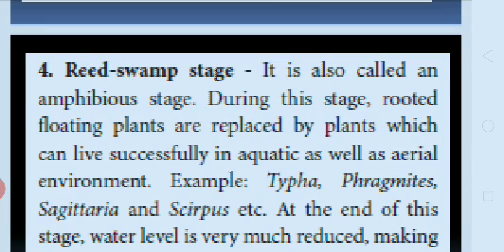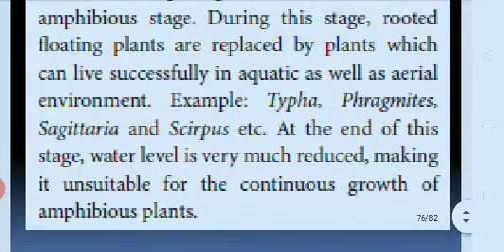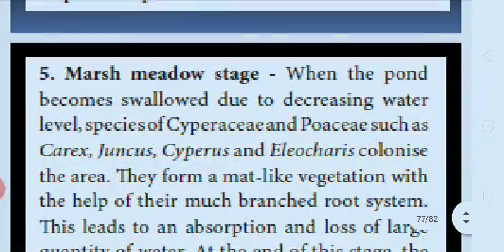During this stage, rooted floating plants are replaced by plants which can live successfully in aquatic as well as aerial environment. Example, Typha, Phragmites, Sagittaria, Scirpus, etc. At the end of this stage, water level is very much reduced, making it unsuitable for the continuous growth of amphibious plants. Then the marsh meadow stage.